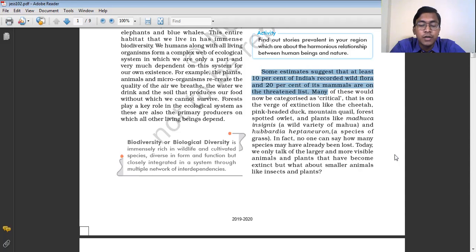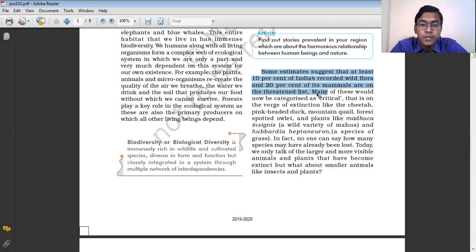About 10% of the wild varieties of plants and 20% of the animals are threatened. It means they are about to become extinct. If we don't protect and conserve them, they may get exhausted.